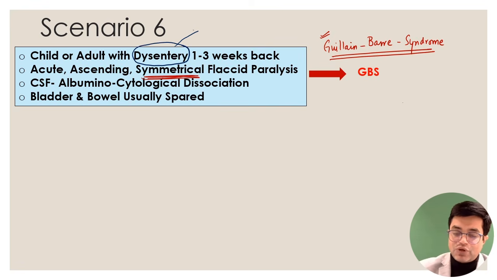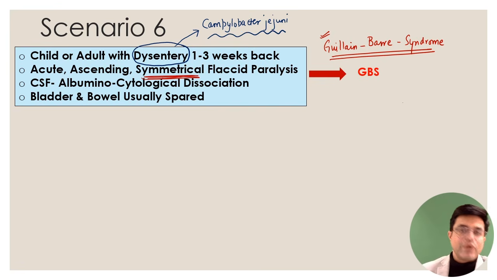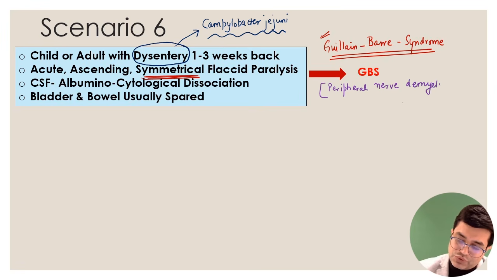Not in all patients, but most commonly it has been found to be associated with Campylobacter jejuni. So Campylobacter jejuni dysentery is notorious for sometimes causing autoimmune response, autoantibody formation, which cause demyelination in the peripheral nerves. So what is GBS actually? GBS is a type of peripheral nerve demyelination disorder. So myelin sheaths jo hota hai, that gets destroyed.